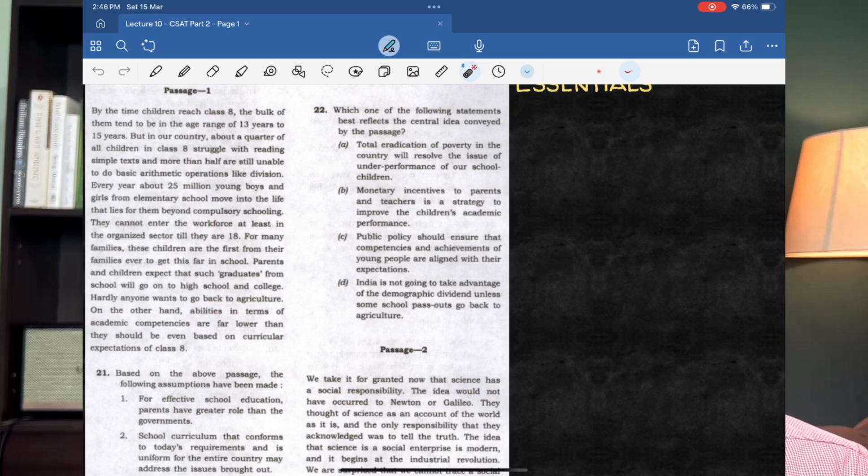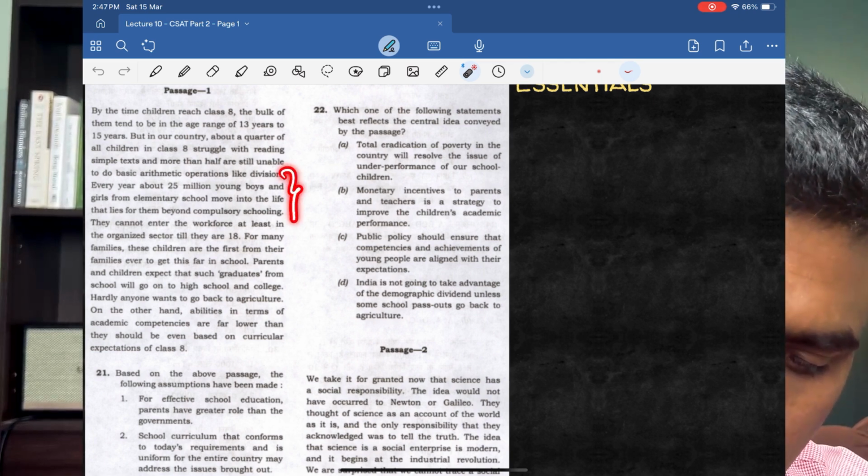So for a moment, let us just ignore all these facts. Let's forget about them and just keep reading one sentence after the other. So what does the passage say? Children, by the time they reach class 8, many of them have a particular age. Okay, let's forget about that age. By class 8, children cannot read simple text, and cannot do basic arithmetic operations like division. That's all, a very simple idea. Every year about 25 million young boys, okay, let's forget the number, every year young boys and girls from elementary school move into the life that lies beyond compulsory schooling.